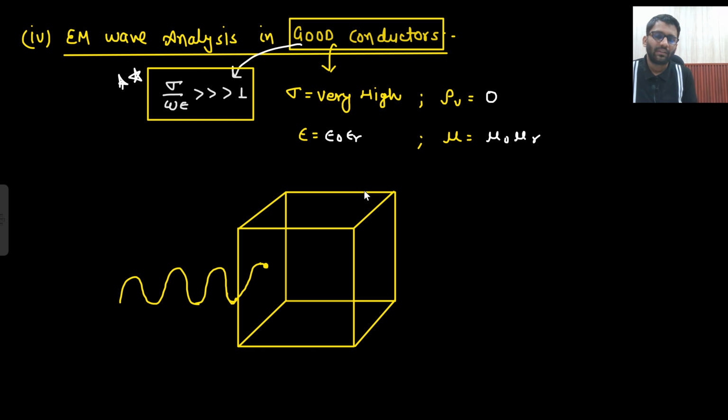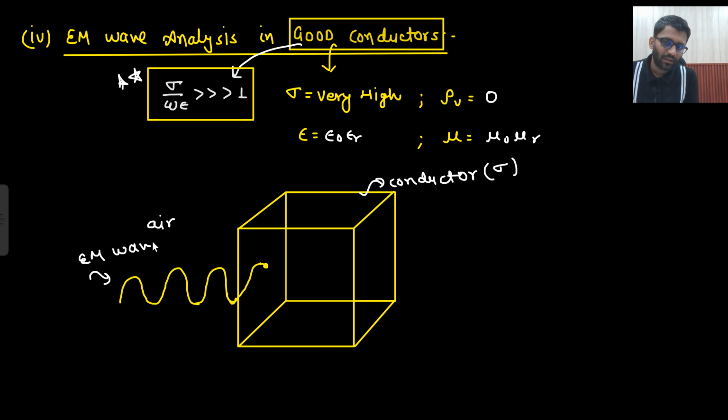Okay, now this is a conducting medium. This is what we are assuming. It will have some sigma, and if there is some sigma, that means there will be some loss. Let's just say this was air, so from air to conductor we are going. In the air, your EM wave was not losing its amplitude. The amplitude was always the same. But once it goes into the conductor, it will start losing its amplitude.